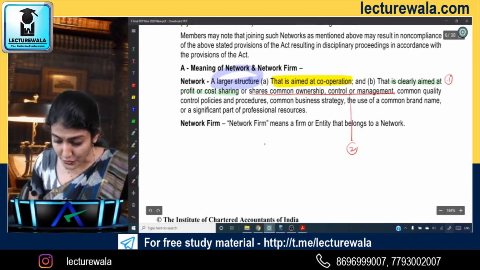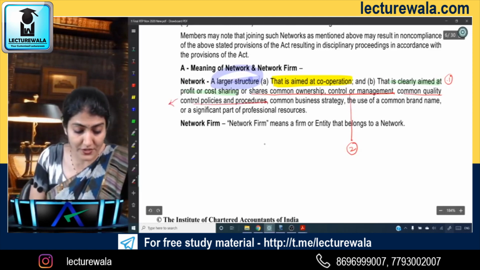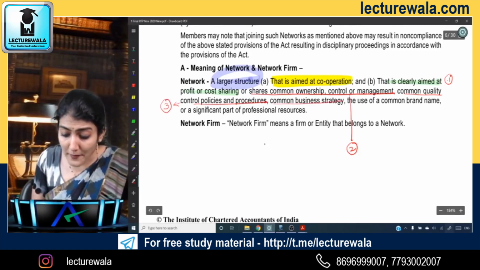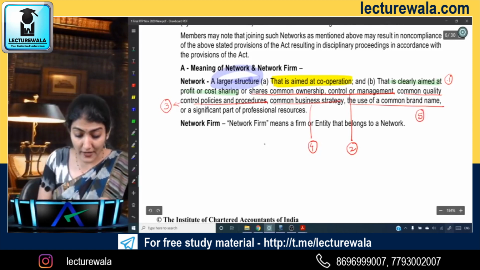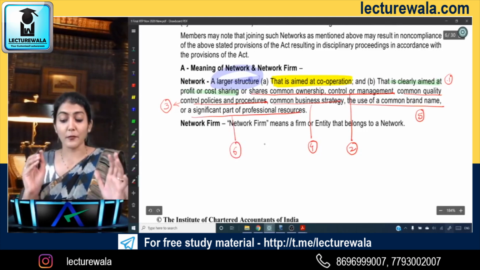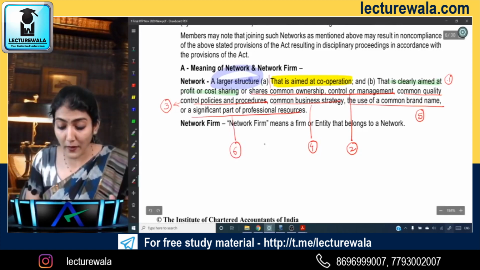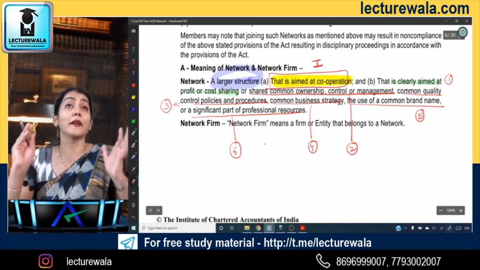Say point number 2. Then common quality control policies and procedures, that could be point number 3. Then common business strategy, that is point number 4. Use of a common brand name, that is point number 5. Or a significant part of the professional resources, that is point number 6. And what is the one thumb rule, the golden rule? That is aimed at cooperation.